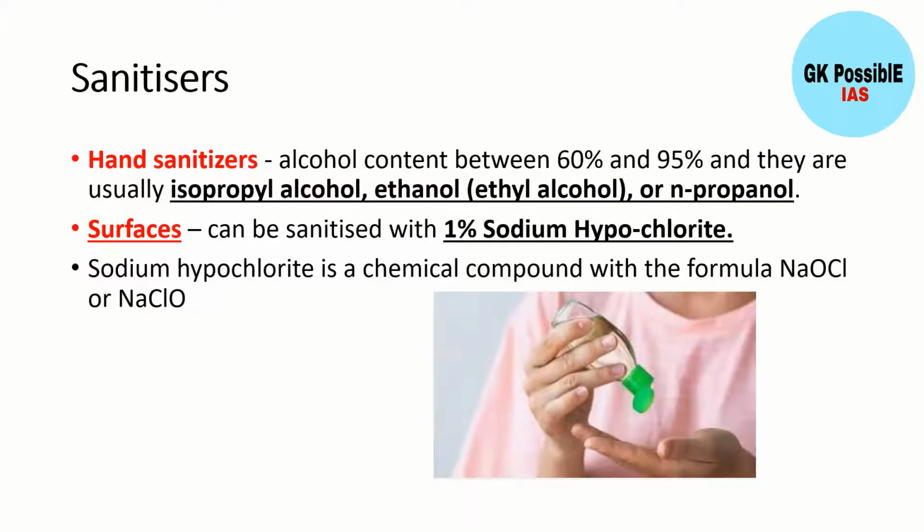Then coming to the sanitizer. Sanitizer is also an important topic for this UPSC prelim exam, because many times from the starting also we are discussing these hand sanitizers, all these things we are reading in the newspapers also. Basically they might ask you the question regarding which of the following alcohols is used in hand sanitizer. Basically three important alcohols. One is isopropyl alcohol, another is ethanol or ethyl alcohol, another is N-propanol. So basically these three